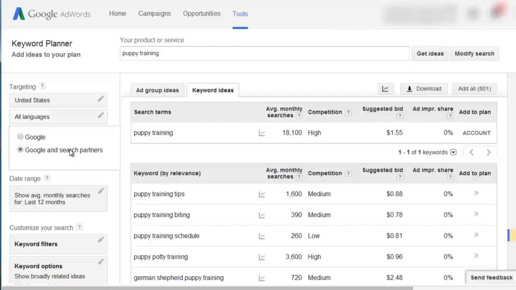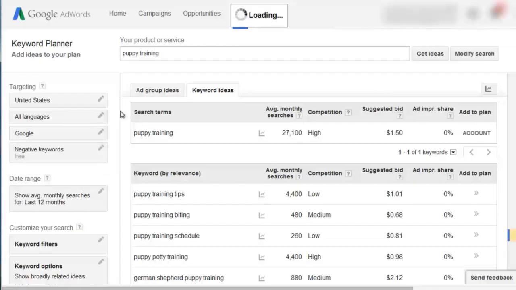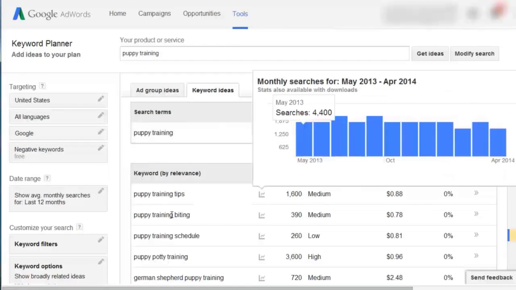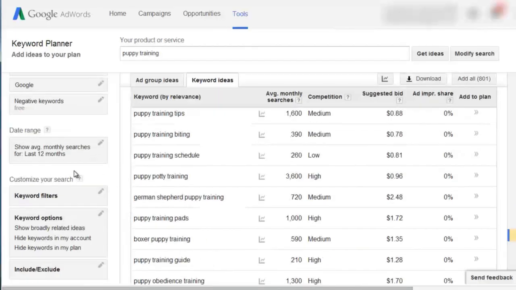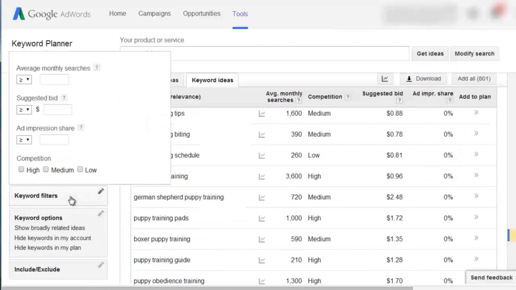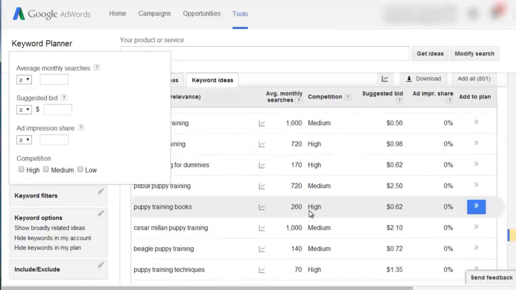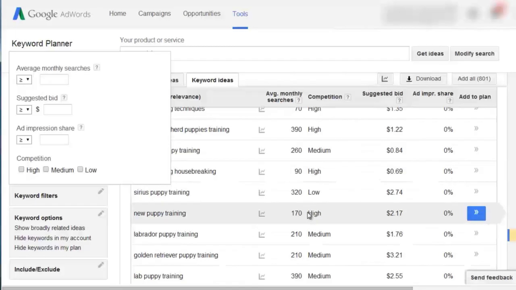If I have not targeted previously, it would show all of it, so I can choose languages. I could do Google and search partners to kind of broaden it a little bit more. As you can see, when you make these changes, the beauty of the Google Keyword Planner is that it actually updates it right in your face, so you don't have to refresh the page or anything like that. You can do keyword date range, keyword filters.